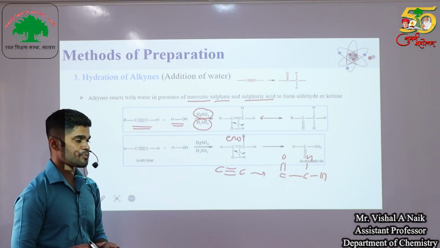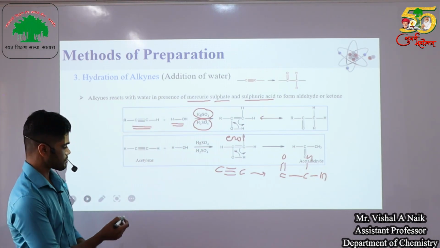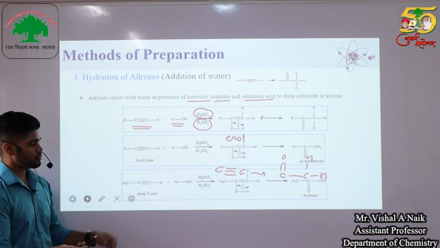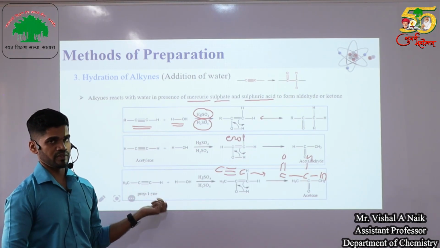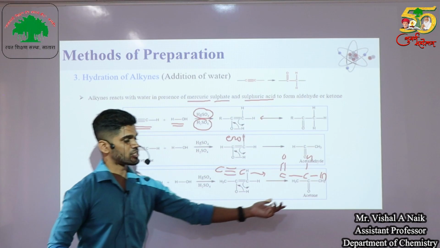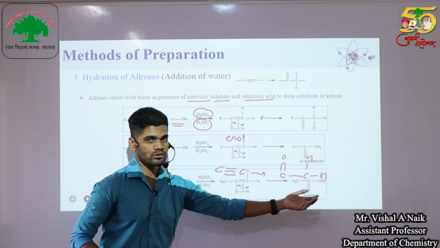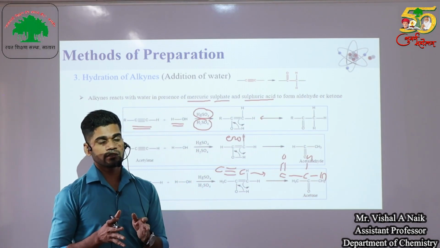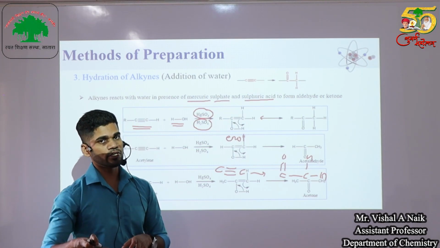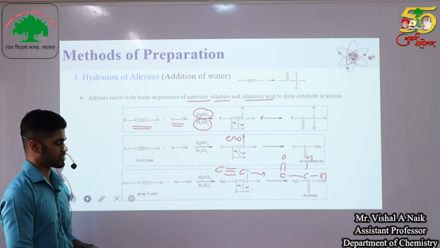So acetaldehyde is prepared from acetylene. Then this one is propyne, and again we get acetone as a product. So generally alkynes get converted into aldehydes and ketones by using this particular reaction.